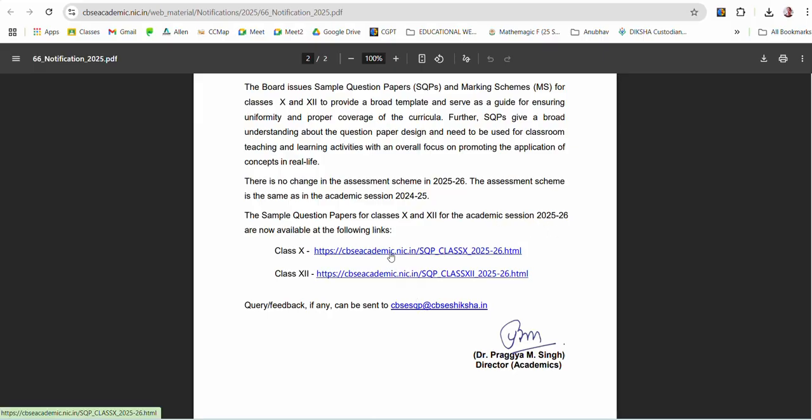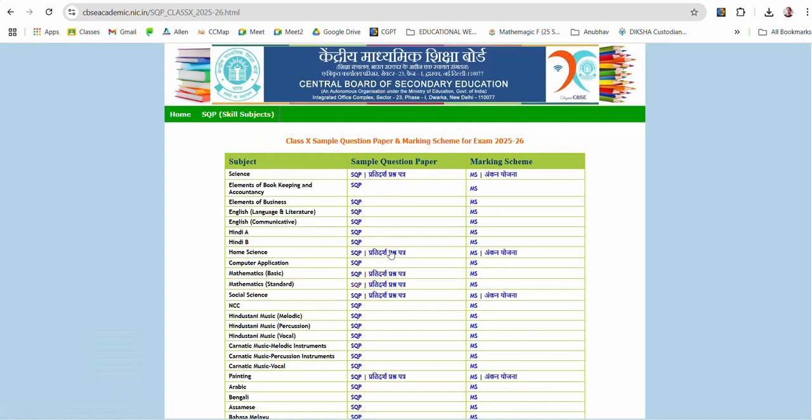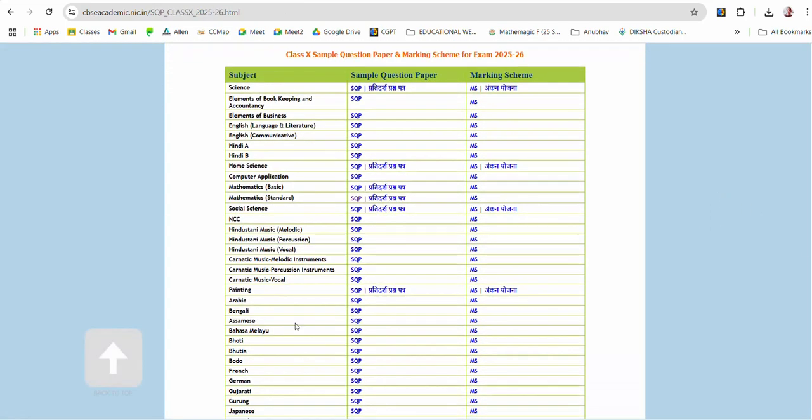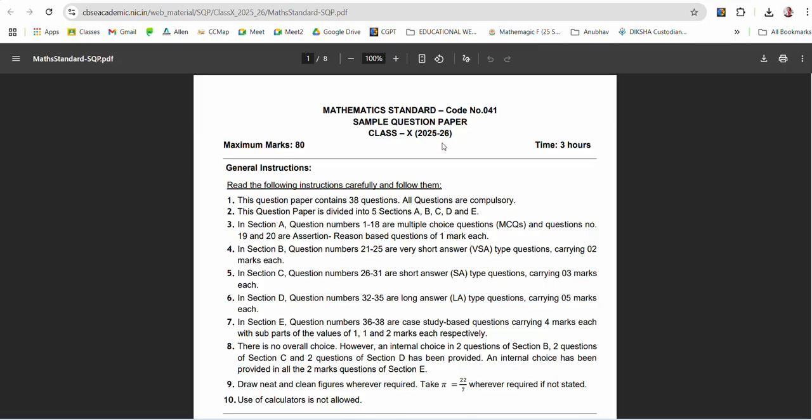So you just have to go to these sites, and you can see very clearly that for all the subjects you have a sample question paper as well as the marking scheme. Suppose for mathematics standard I have to see the sample question paper, I just have to click here and you will get a complete sample paper.